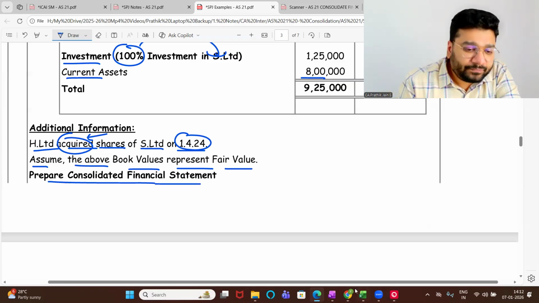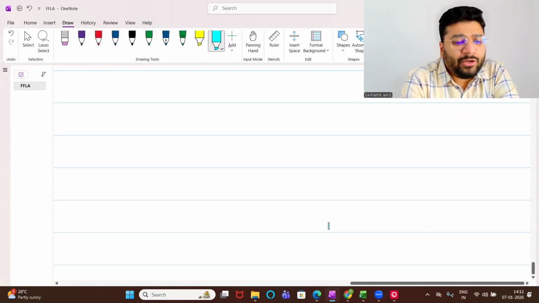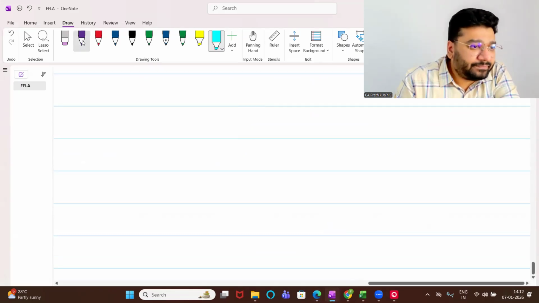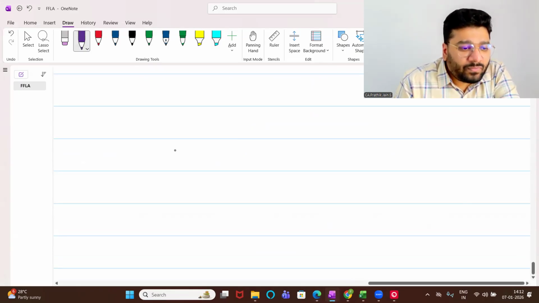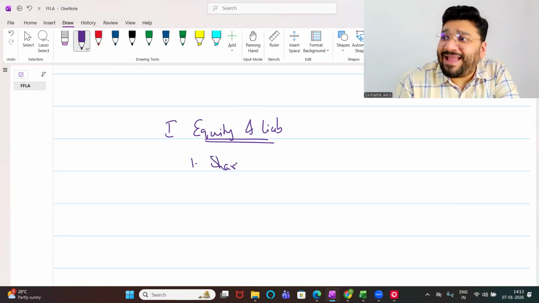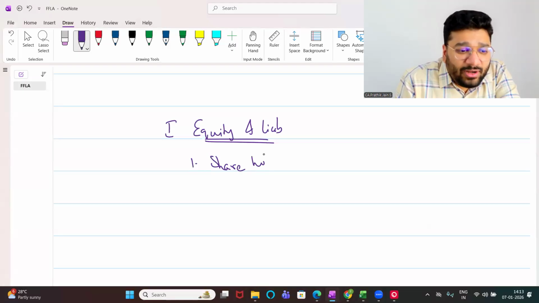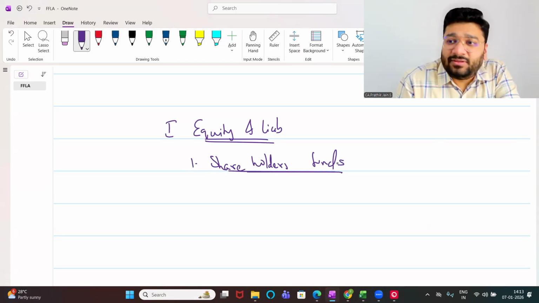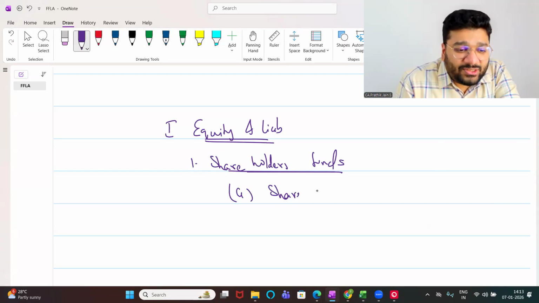Any difficulty? Now, can I do the CFS directly? Equity and liabilities. Under that, the first one is shareholders' funds, share capital.